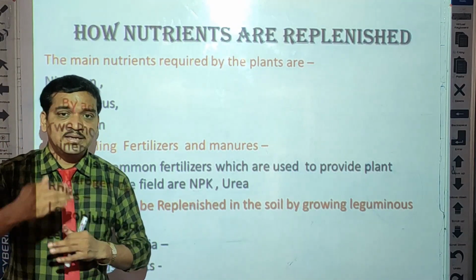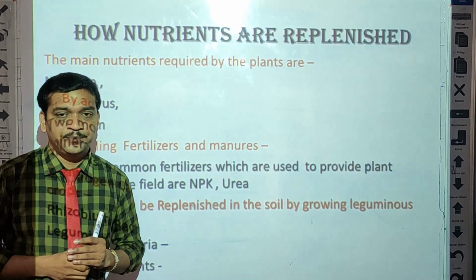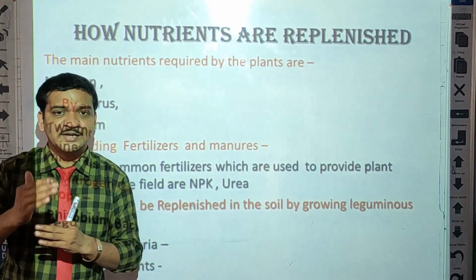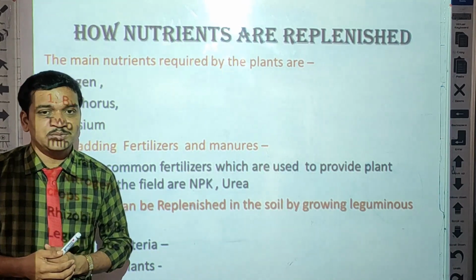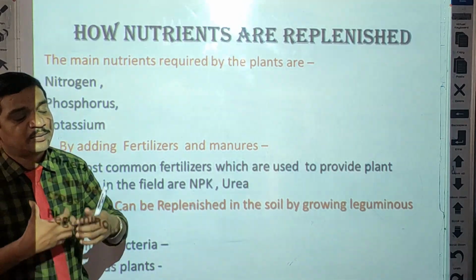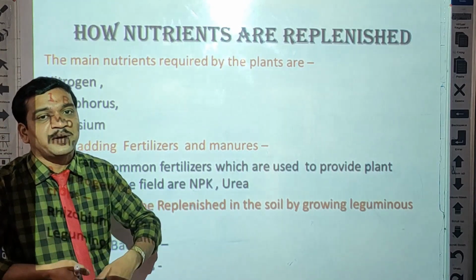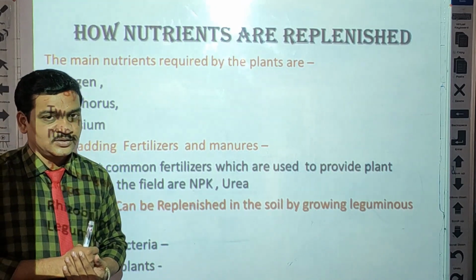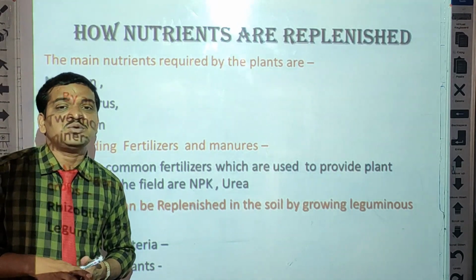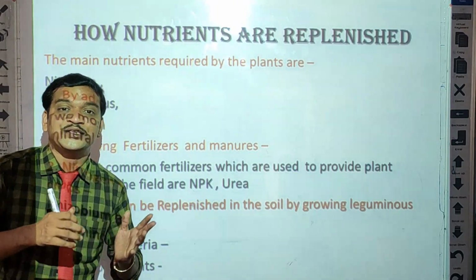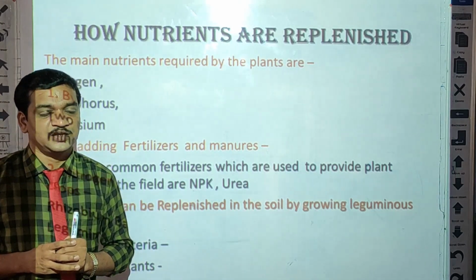But by growing crops yearly, the farmer continuously grows crops in the field. So by growing these crops, whatever nutrients are there, those nutrients are utilized by the plants. So one day what will happen? The nutrients will exhaust or finish. Yes or no, students?